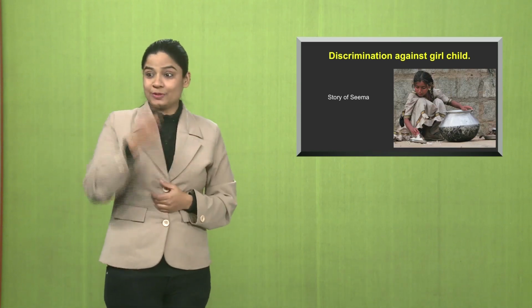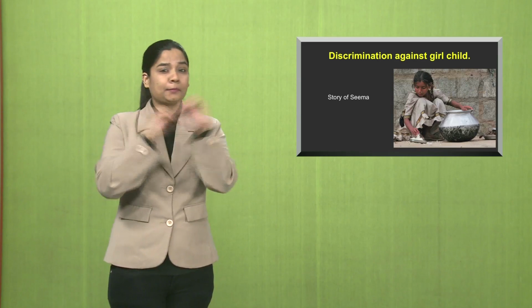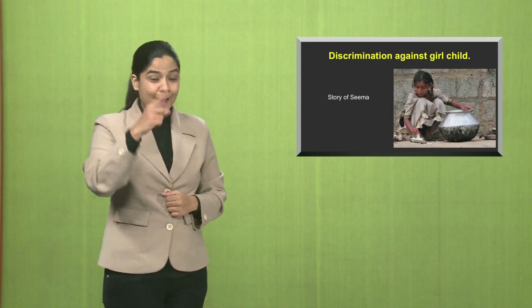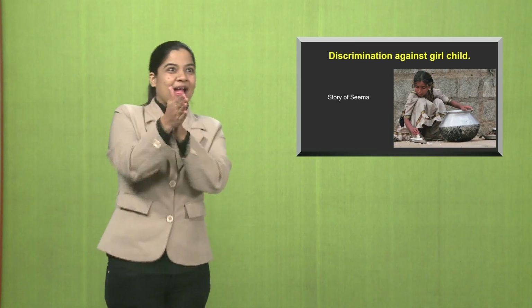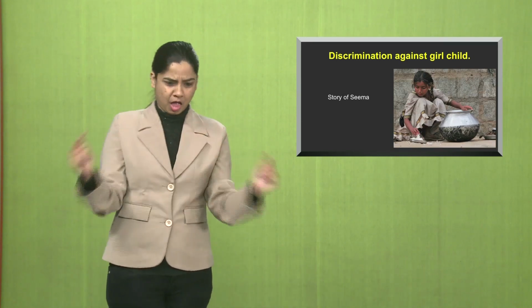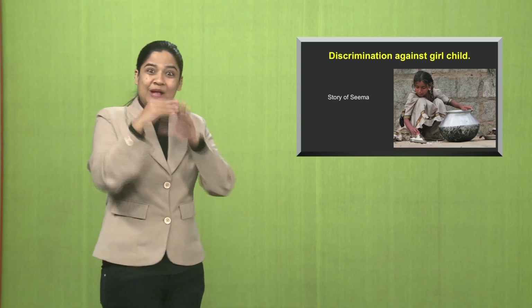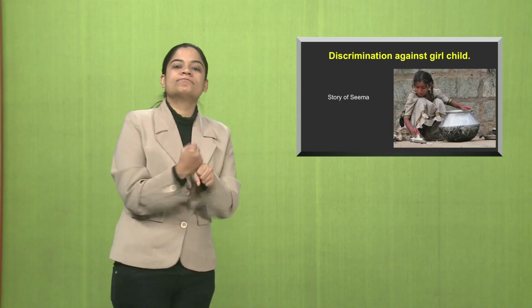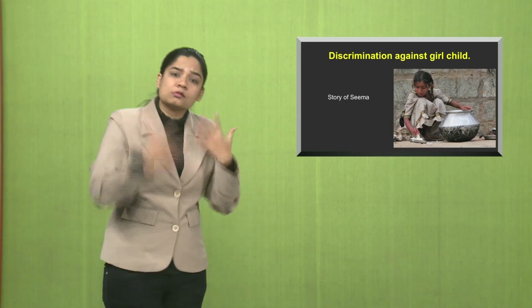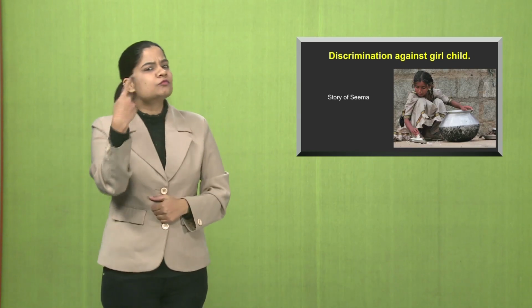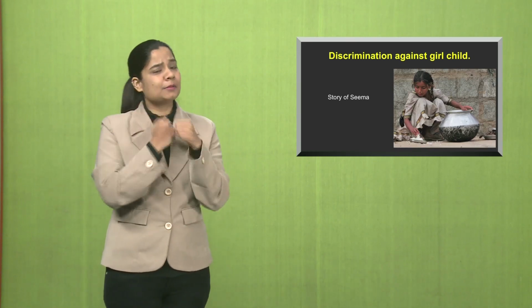And we have to remember she is a little girl. Whereas the 2 brothers are allowed to go to school and get educated. The brothers themselves are not even interested, but they are encouraged to go to school. Whereas Seema wants to go to school, but she's forced to stay at home and work. She has to suffer so much, whereas both the brothers are allowed to go.